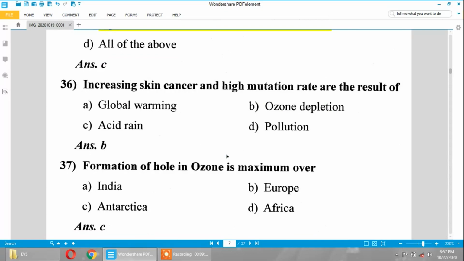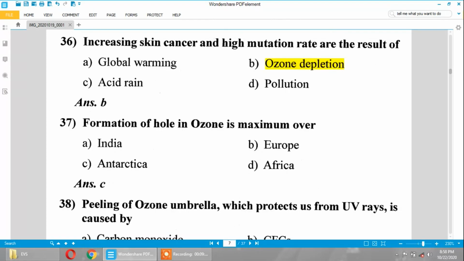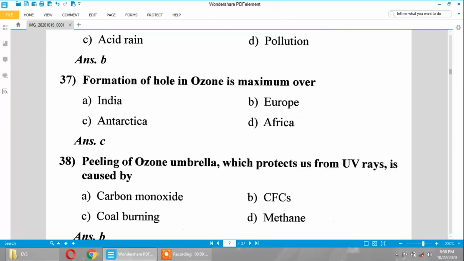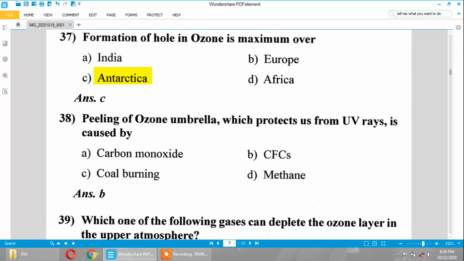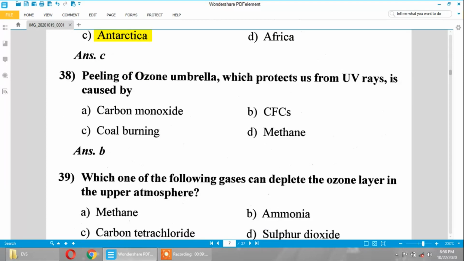Increasing skin cancer and high mutation rate are the result of ozone depletion. Due to ozone depletion, the UV radiation directly falls on our skin and it damages our skin and causes skin cancer. Formation of the hole in ozone is maximum over the Antarctica region. It's not in India or Europe or Africa, it's in the Antarctica region.